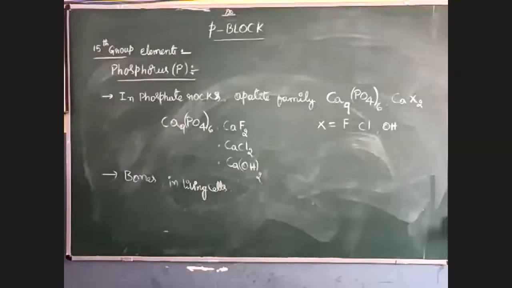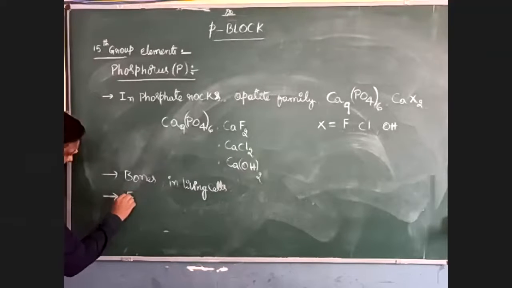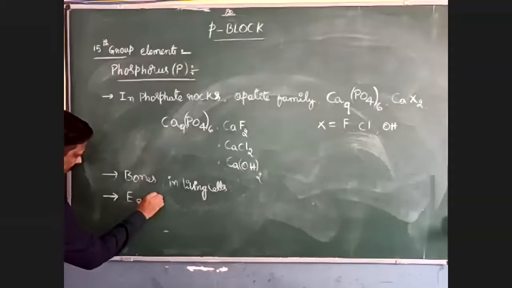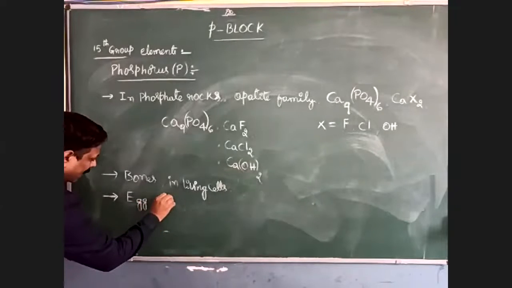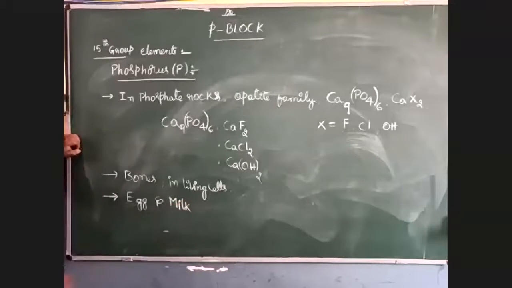Then, coming to the next one, it is also present in egg and milk.